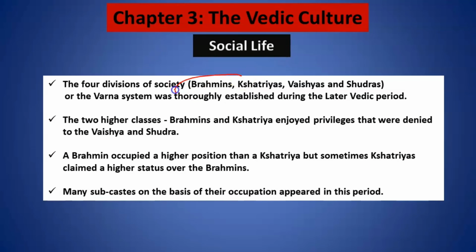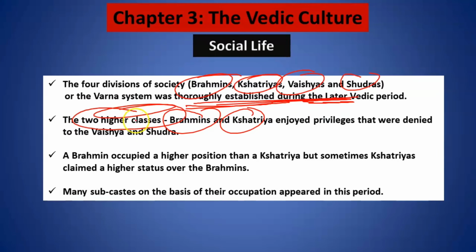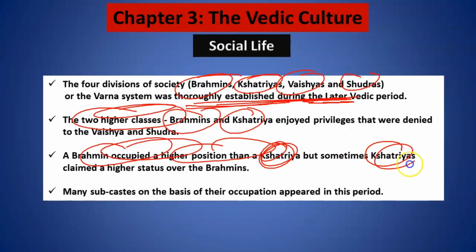Thus, the four divisions of society, the Brahmin, Kshatriya, Vaishya, and Shudra, became thoroughly established during the later Vedic period. Brahmins and Kshatriyas were considered the higher classes. The Brahmins occupied a higher position than a Kshatriya, but sometimes the Kshatriyas became so powerful that they would claim the status that they are bigger than the Brahmins. All right.